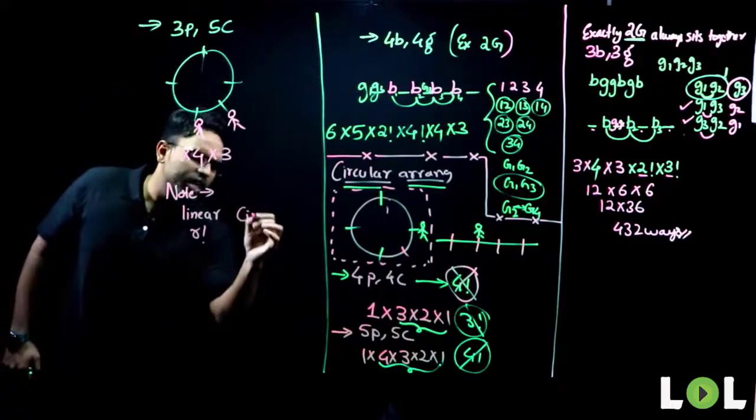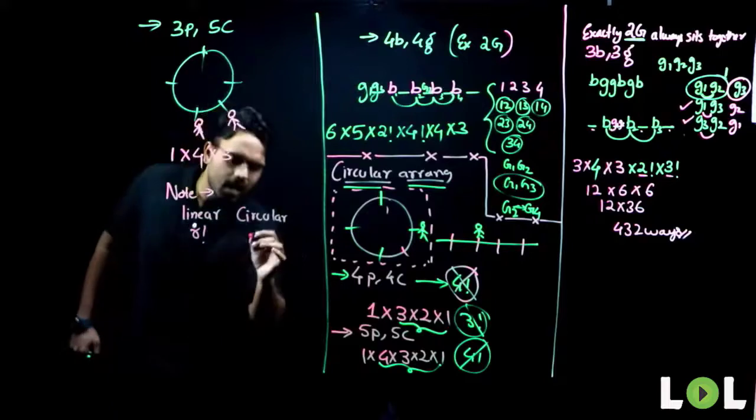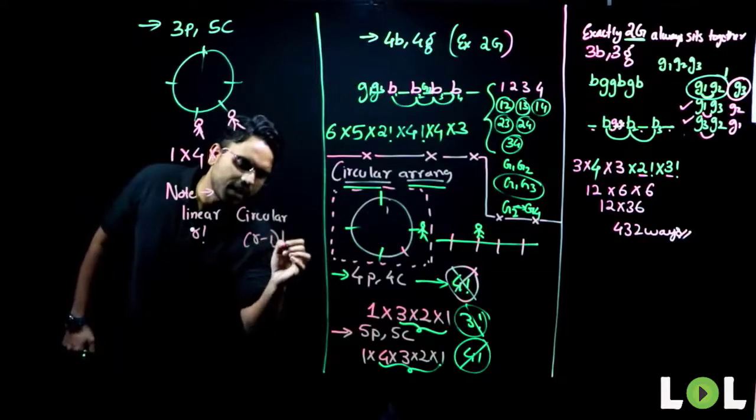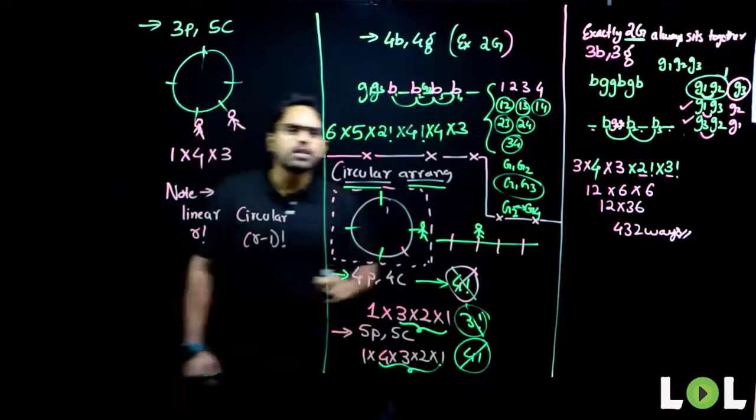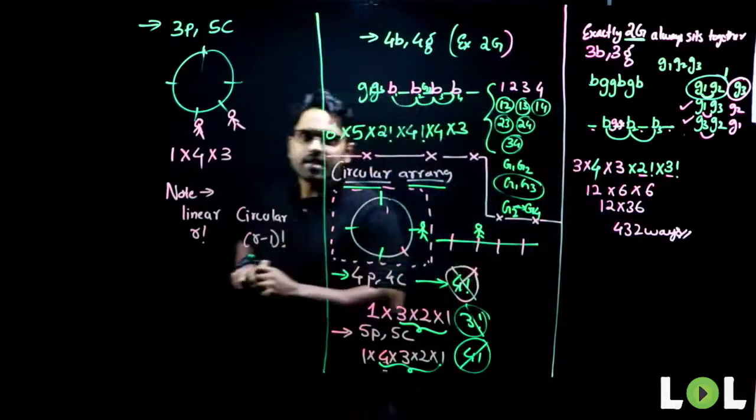But if it is circular arrangement, with r people and r chairs, it is r minus 1 factorial. R minus 1 factorial. Yes, is everyone able to understand?